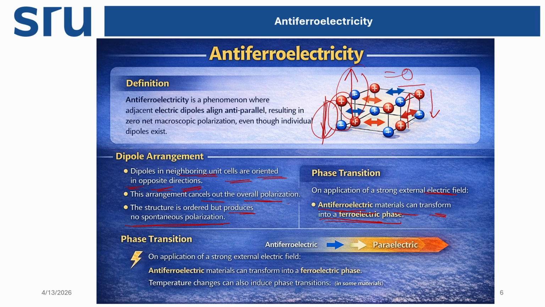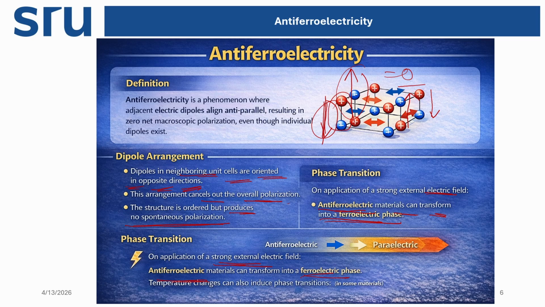So in the application of the electric field, when an antiferroelectric substance is there, we can use the electric field to change its property from antiferroelectricity to ferroelectricity. These transitions can take place by application of a strong field. We need a very strong field for this process, and the material can be transferred from antiferroelectric properties to ferroelectric properties.